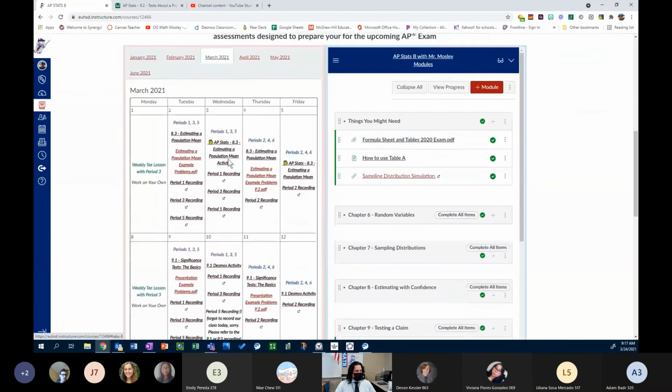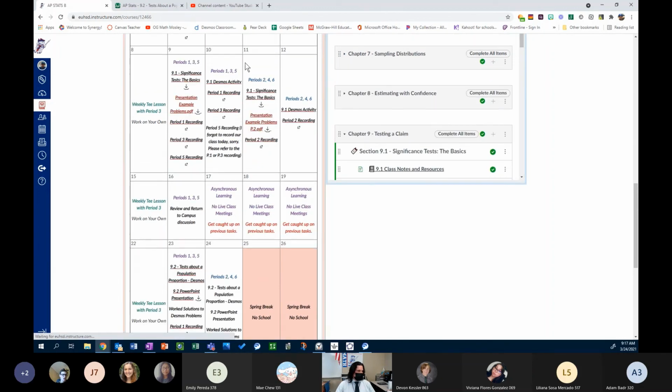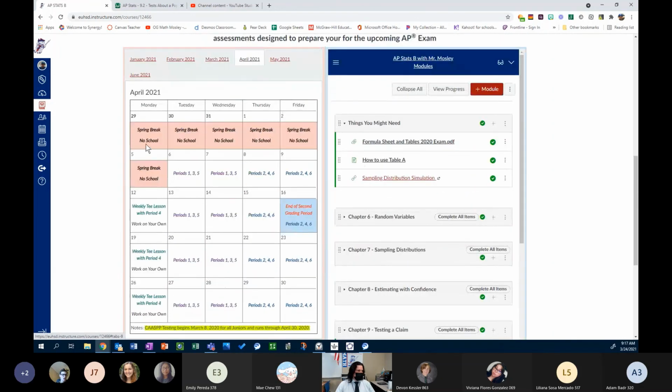We're in the 24th here. It's a 2-4-6 day. Tomorrow is the beginning of spring break. You get the whole next week off, no school, and then school resumes April 6th with your 1-3-5 day, and it goes back to that normal schedule.